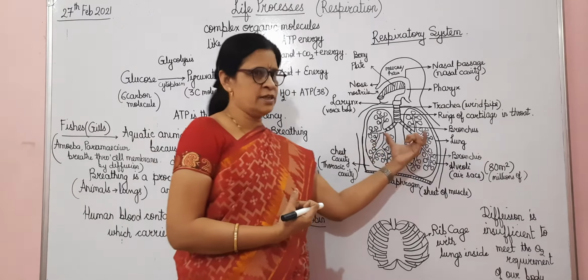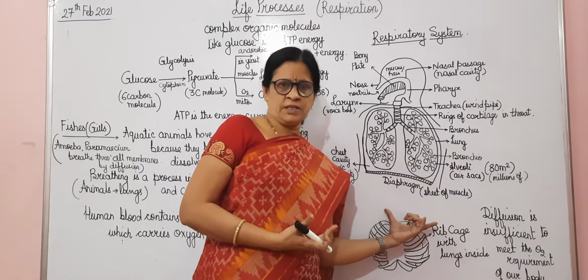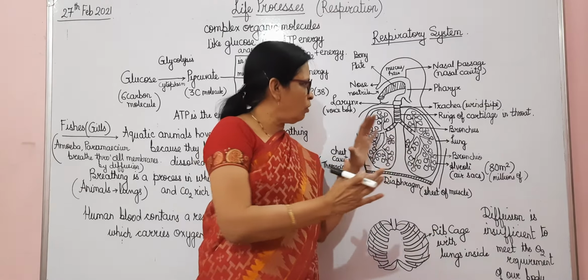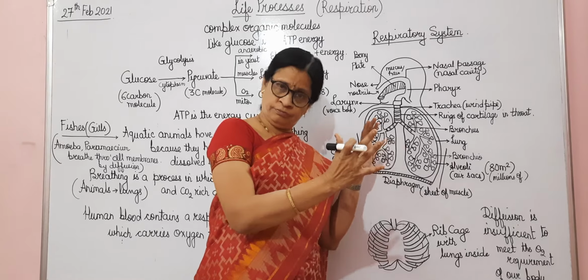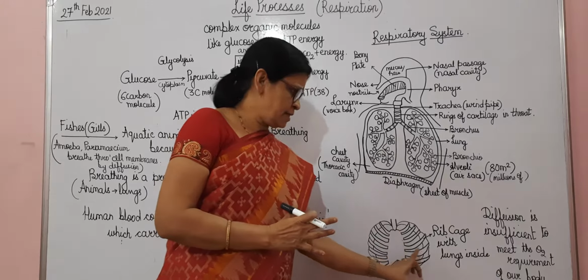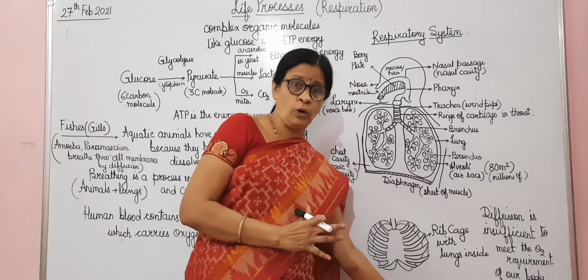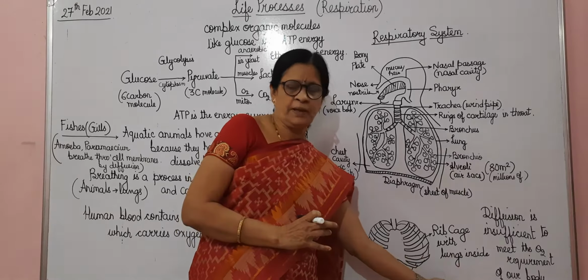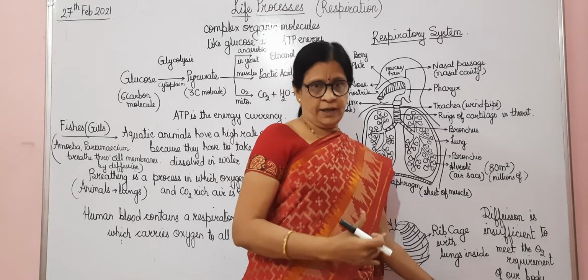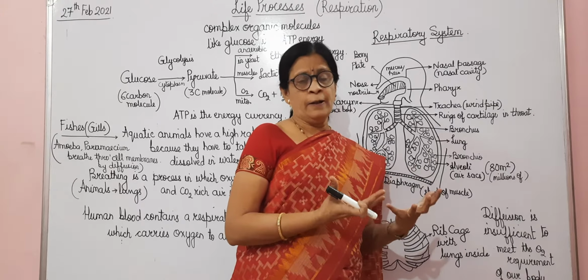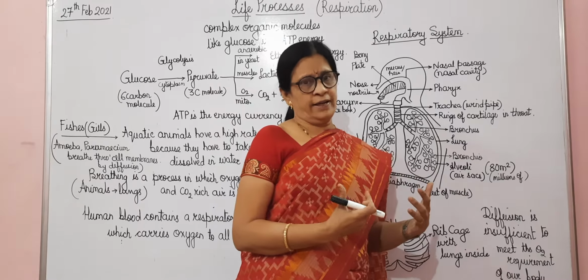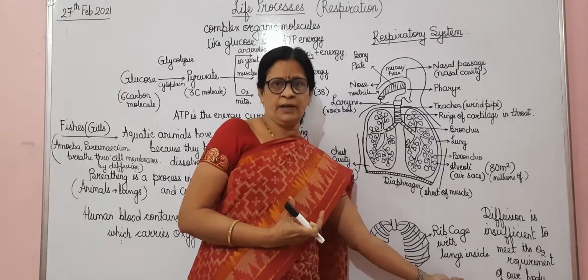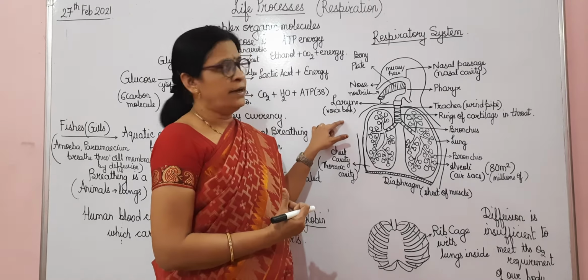Below the lungs, there is the diaphragm. It is a sheet of muscle. When we are exhaling, it moves up, and when we are inhaling, it comes down. The lungs are present in a rib cage so that they should not collapse. It is a bony structure known as the rib cage. So the lungs are present inside this rib cage, which moves up and down when we are inhaling and exhaling. So the lungs are protected with the help of what? The rib cage. Okay. So this is how the respiratory system works.